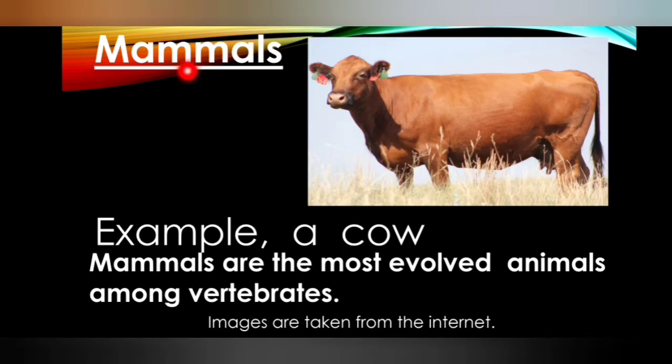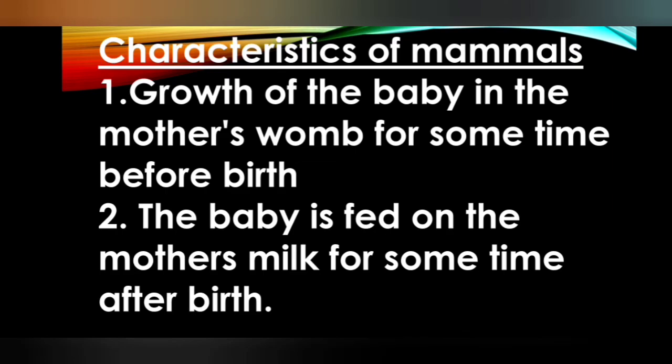Next is mammals. They are all included in the family of vertebrates. Example, a cow. Mammals are the most evolved animals among vertebrates. Cow is an example given for mammal. That point you remember. Now let's see the characteristics of mammals.